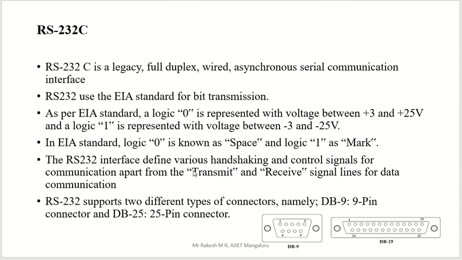The RS-232 interface defines various handshaking and control signals for communication, apart from the transmit and receive signal lines for data communication. Transmission is there, the receiver is also there. On one side we have the transmitter, on the other side we have the receiver. The transmitting signal is there, the receiving signal is there. Apart from that, we use some other signals called handshaking signals.